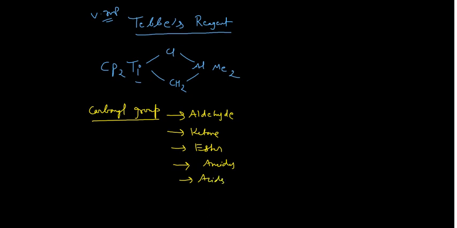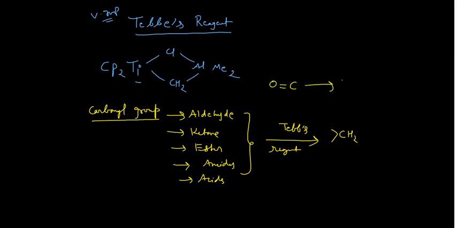If you use the Tebbe reagent, basically it is an application in organic synthesis, right? The carbonyl group gets converted into the CH2 group, the methylene group. So conversion of the carbonyl group to the methylene group by using Tebbe's reagent has various applications in organic synthesis. If you have seen my video on the Wittig reaction, the same thing happened there.